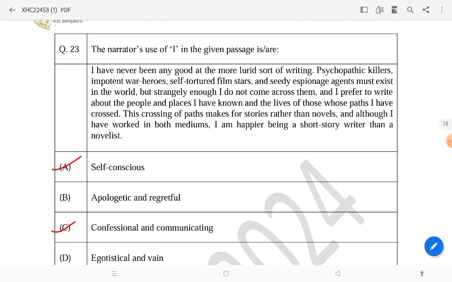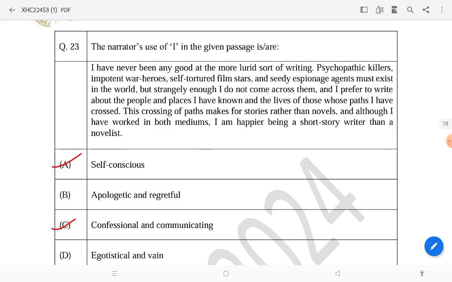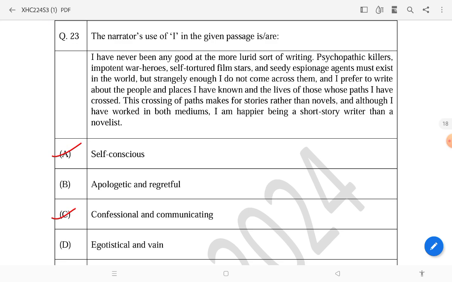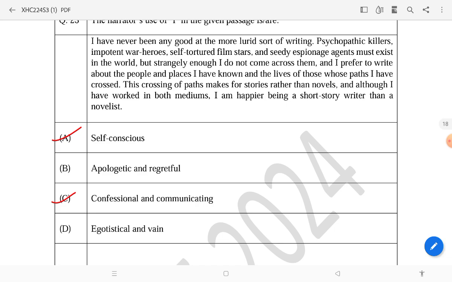Okay, now I'm going to only show you the question and answer key. So please forgive me, because I'm not going to do detailed discussion or detailed analysis for every question, because it is not possible. Okay, 23, and the answer will be self consciousness, confessional, and communicating. So you have to read the comprehension and then answer which it is.